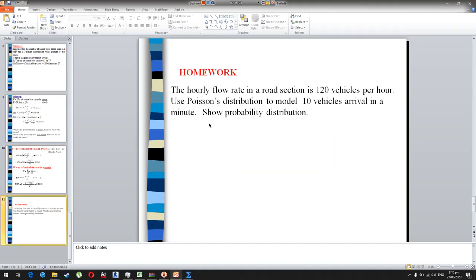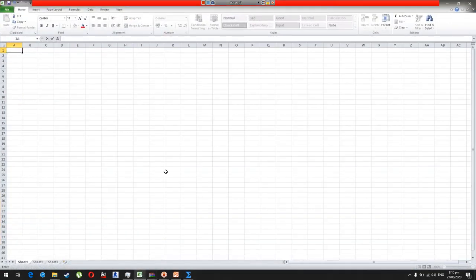Now there is one example. You can solve it on your own, and I will just show you how to develop the probability distribution diagram. So let's see in Excel.